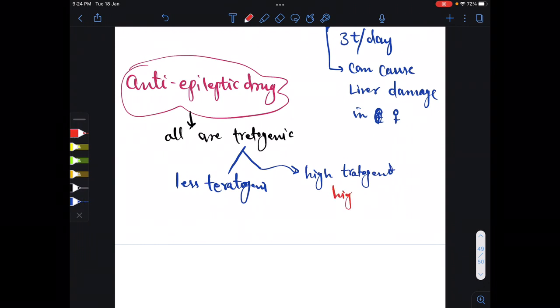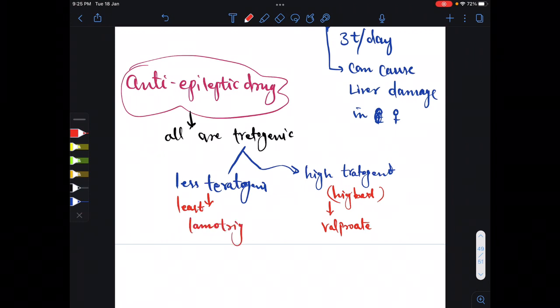So which drug has the highest teratogenicity? That is valproate. And which one is the least? That is lamotrigine.